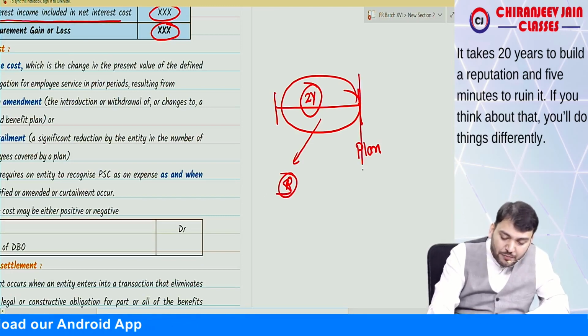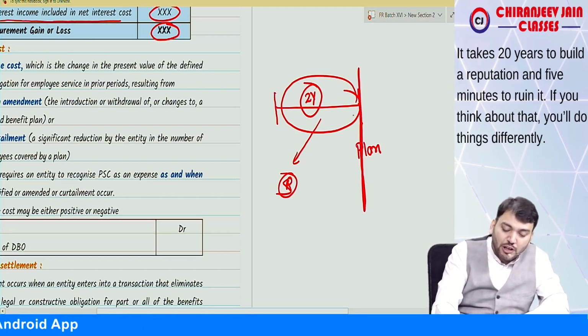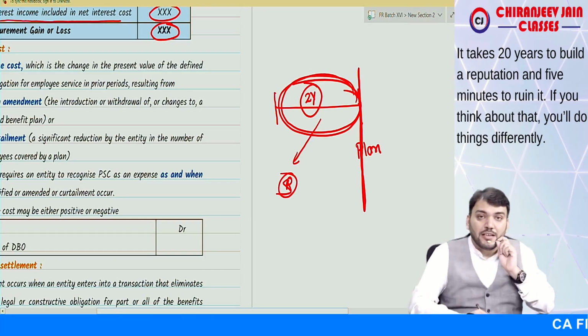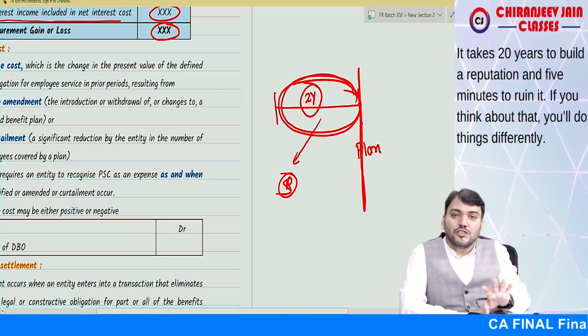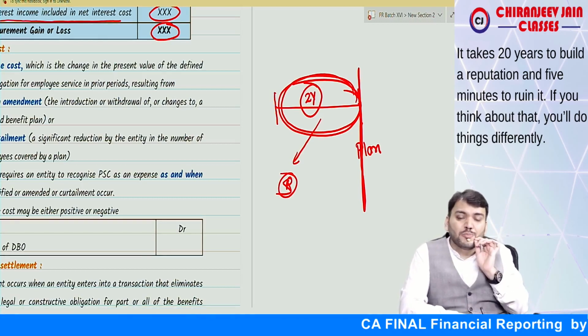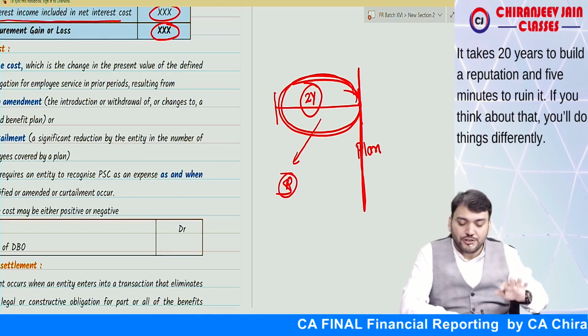So on this date when you introduce a plan, there will be some past service cost. Now the question is that we need to recognize past service cost, whether this past service cost will be deferred or will be charged to profit and loss account immediately. This is the question, correct?